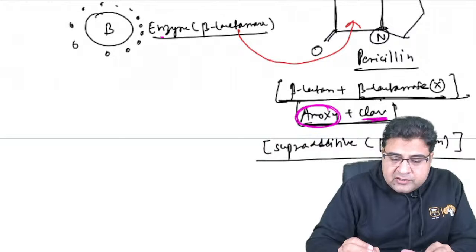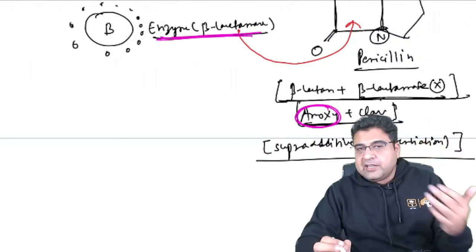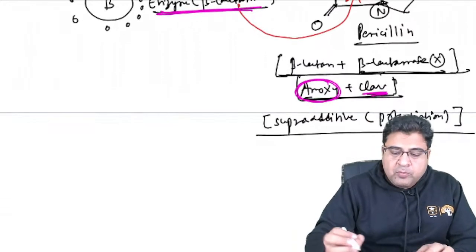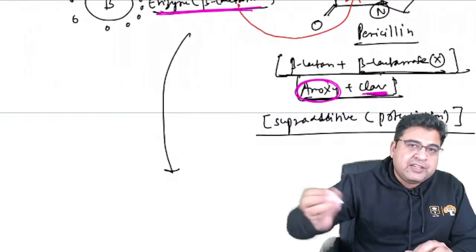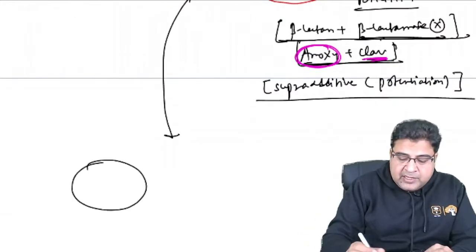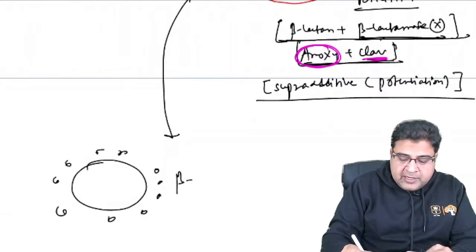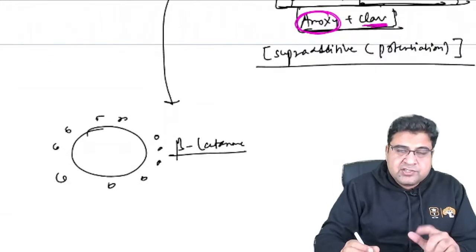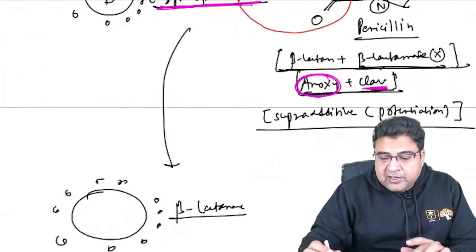So when the bacteria started producing beta lactamase enzyme, we discovered beta lactamase inhibitor to overcome the problem. Now when we have overcome the problem, what did the bacteria do? This bacteria, which is already producing beta lactamase enzyme, changed the target of the antibiotic.